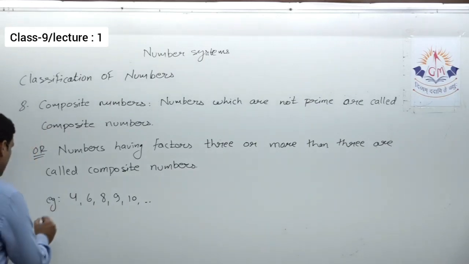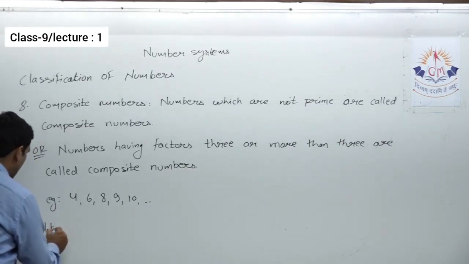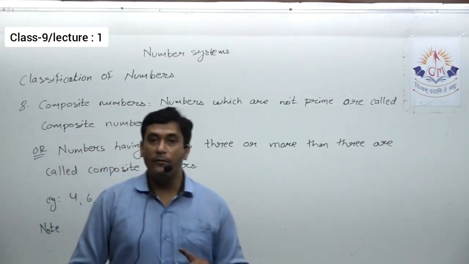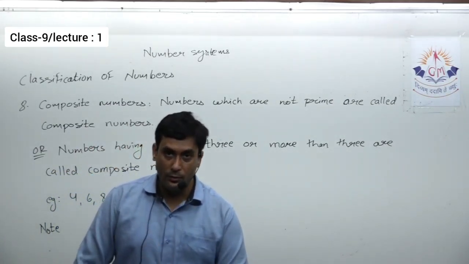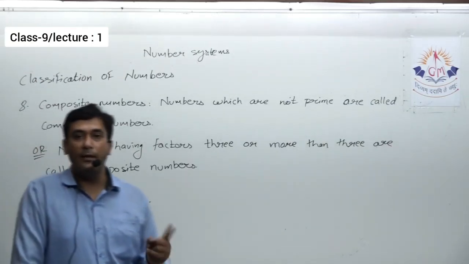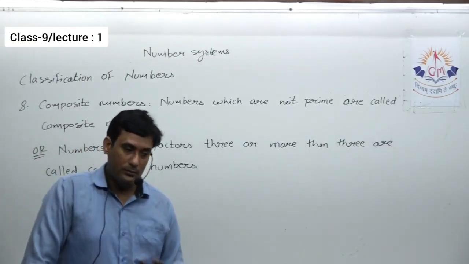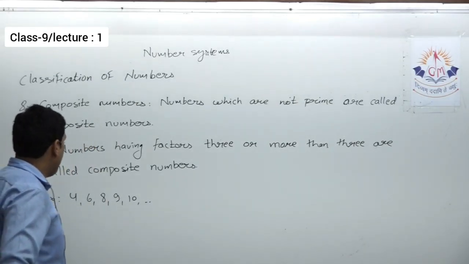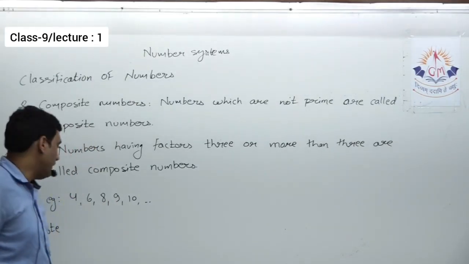So here the very first thing, can I say every natural number is a composite number? No. Every whole number is a composite number? No. But yes, every composite number is a natural number. Yes, that definitely we can say. Okay, every composite number is an integer as well.